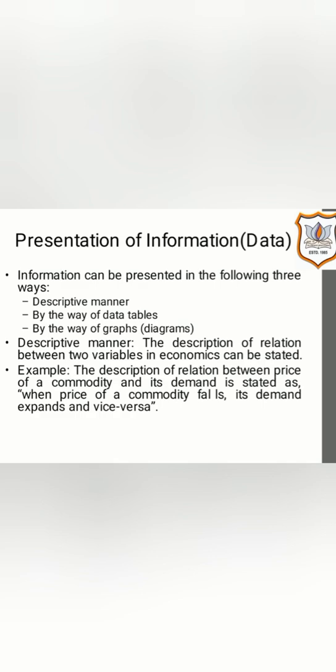Just like we may say that there is a relation between price of a commodity and demand of a commodity. Now this is a principle, this is the law of demand. In order to explain this law of demand by descriptive manner, one may simply describe that this law states that as price of a commodity falls, its demand expands, and vice versa. That means when price of a commodity rises, its demand contracts.